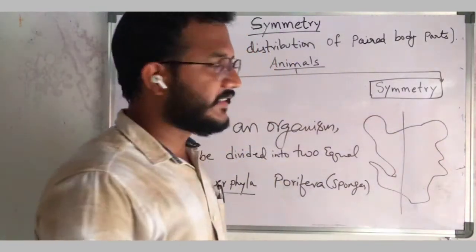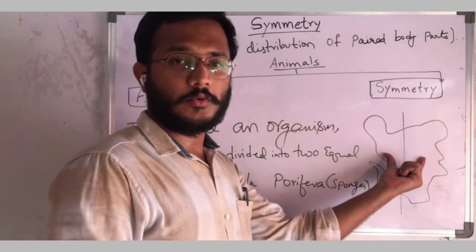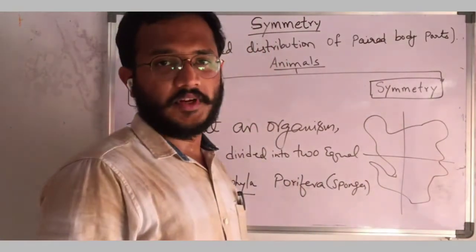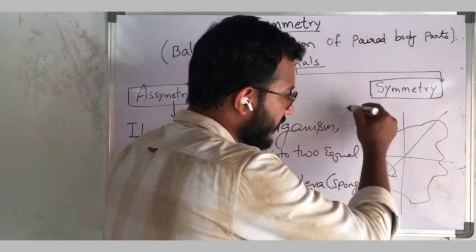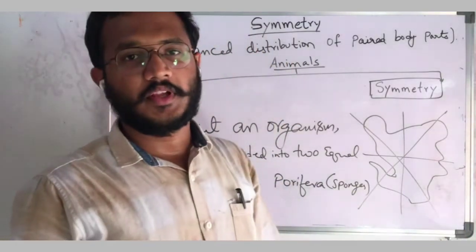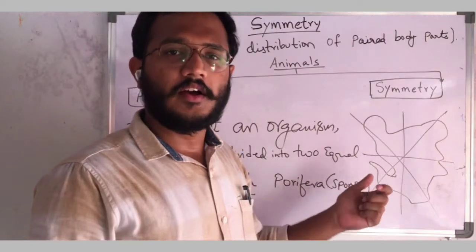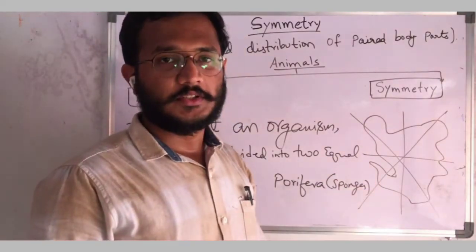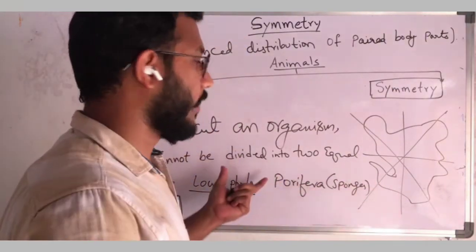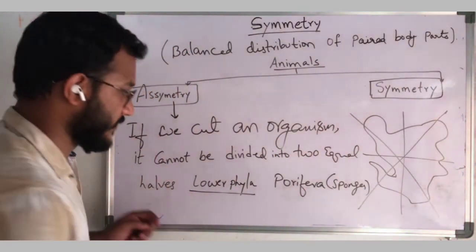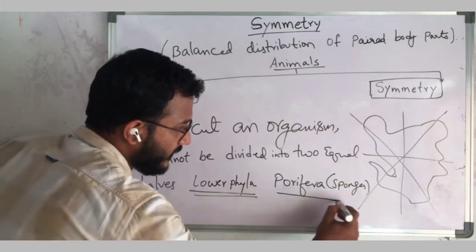If we cut in this axis, there are no two identical parts. If we cut in this axis, no two identical parts. This axis or this axis, no. If we cut in any axis, we cannot get equal or identical parts. So those organisms are called asymmetrical organisms. The example is the lower phyla, that is Porifera.